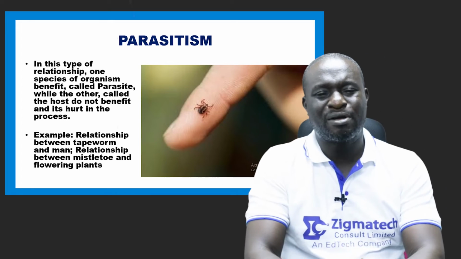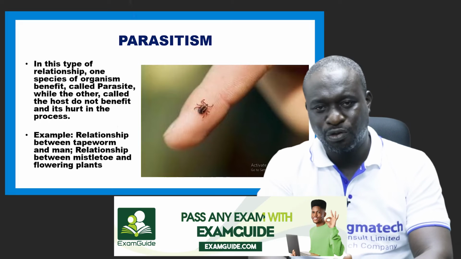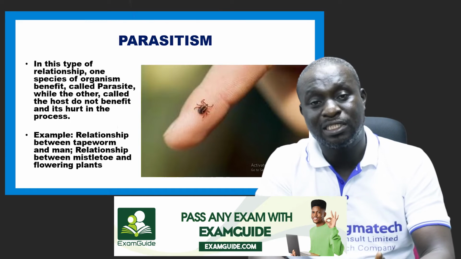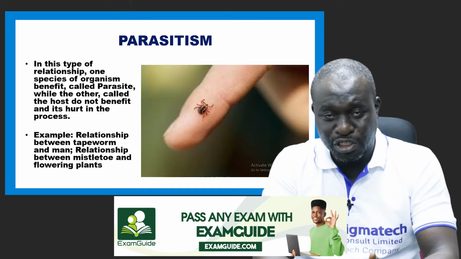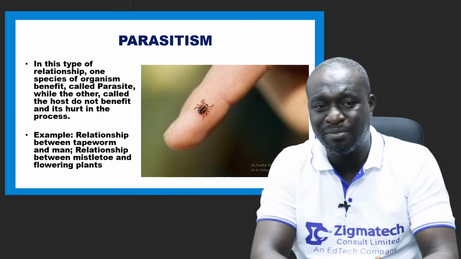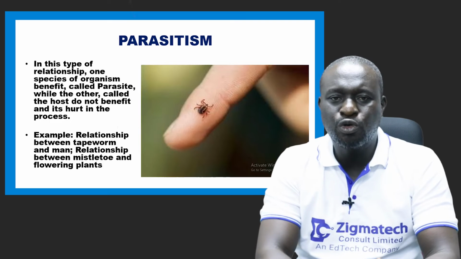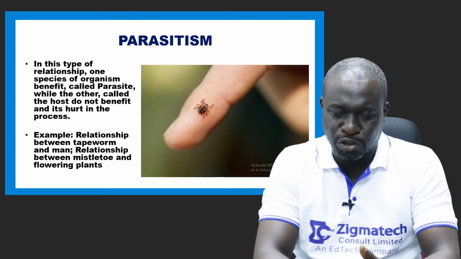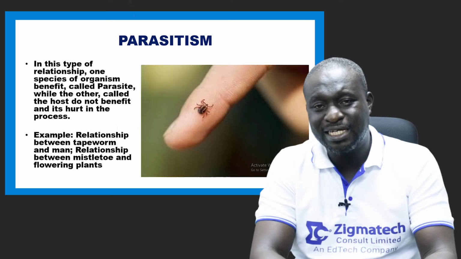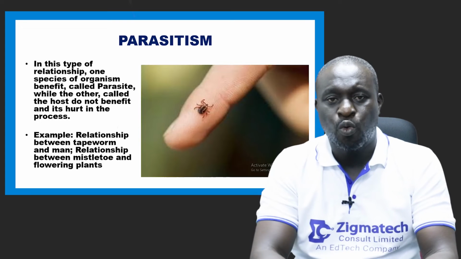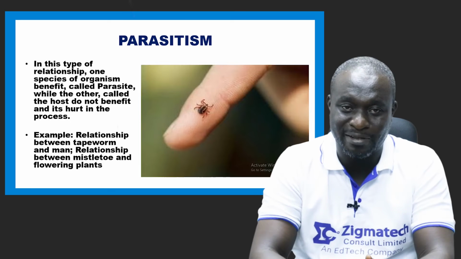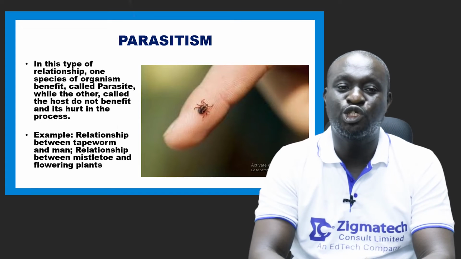Next is parasitism. Now, please note, commensalism and symbiotic association, or mutualism, are both beneficial relationships. Or you can say that commensalism is beneficial, while mutualism is neutral.